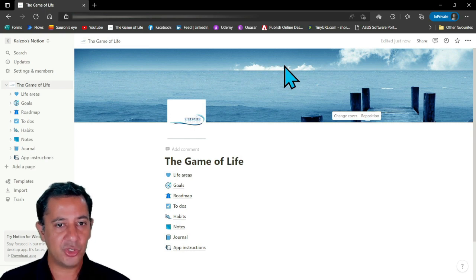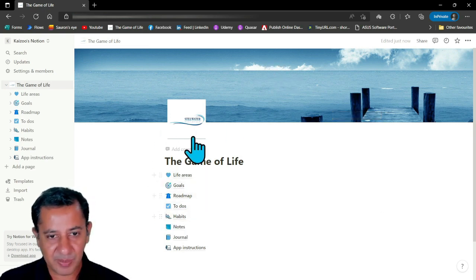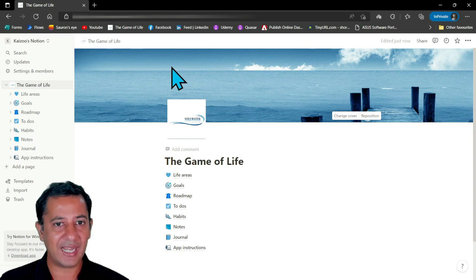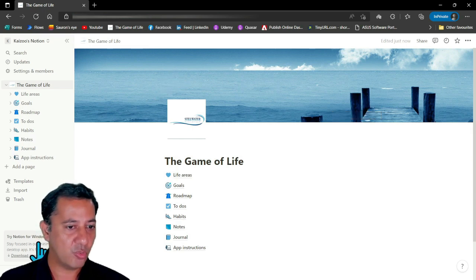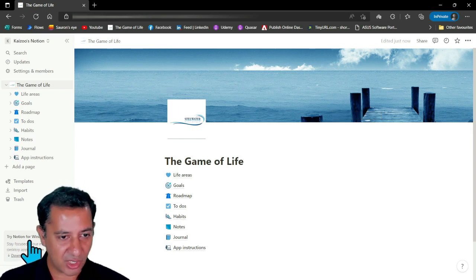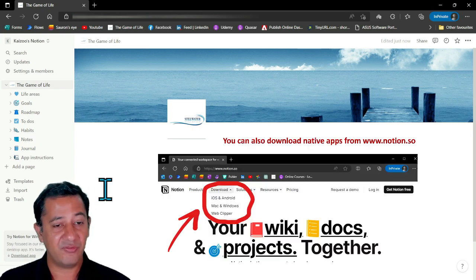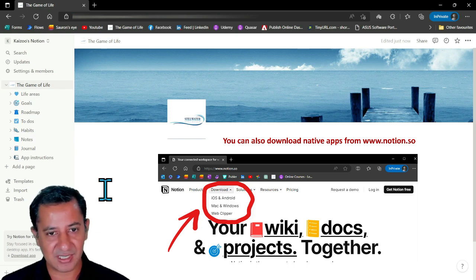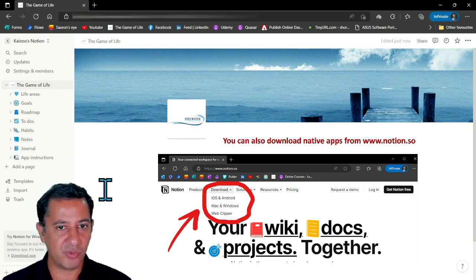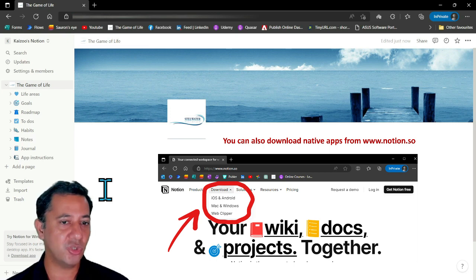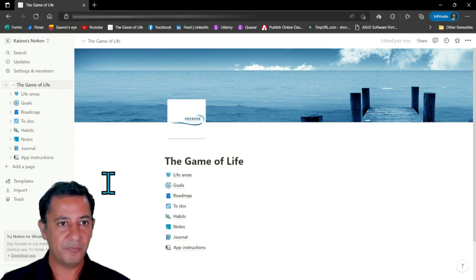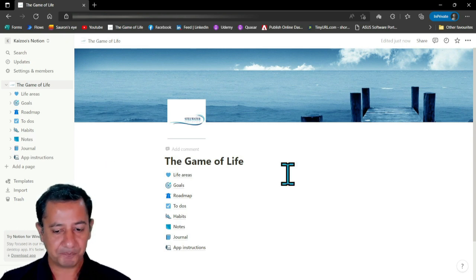Now, the first thing I would do is, even before I explain all these areas, I would download the actual native app. So if you're on Windows, you can go down to the left and try Notion for Windows. If you're on Mac, you can download it for Mac. If you're on an iPhone or an Android phone, you can download it there. You can access this on iPad or just take it through the browser. But I would get the native app because you can get reminders and notifications through that, right? So what I'm going to do is I'm going to download the apps.